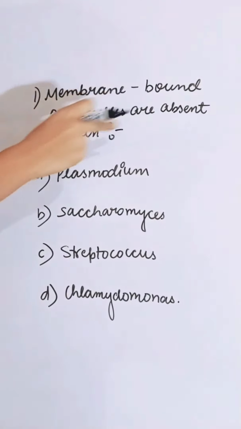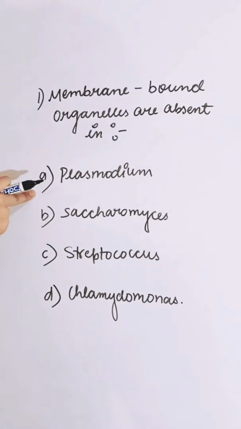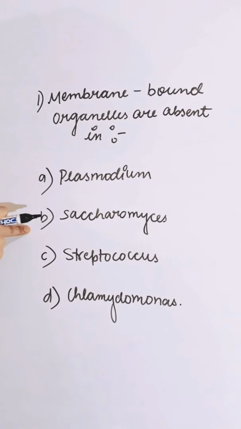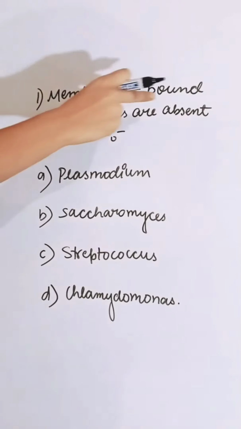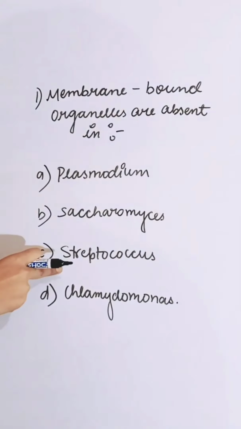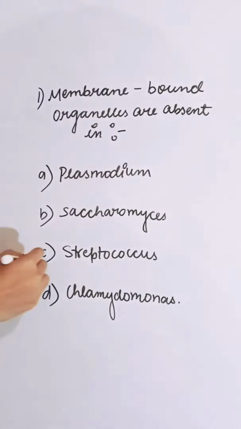Membrane-bound organelles are absent in: first option Plasmodium, second Saccharomyces, third Streptococcus, fourth Chlamydomonas. Membrane-bound organelles are absent in Streptococcus. So the correct answer is C.